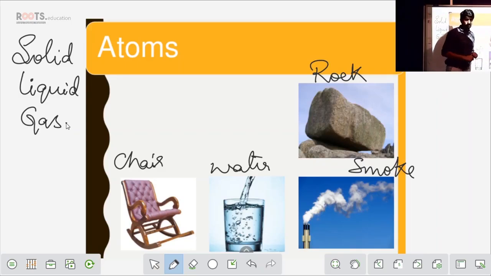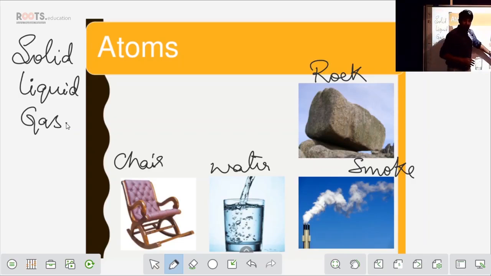When I talk about a rock, we know it is made up of very tiny particles, but these tiny particles are combined together so tightly that it is in solid form. There are trillions and millions of tiny particles present here. The same goes for smoke or a gas. In a gas we have atoms, and those atoms are not very strongly bound. They are free to move, right?